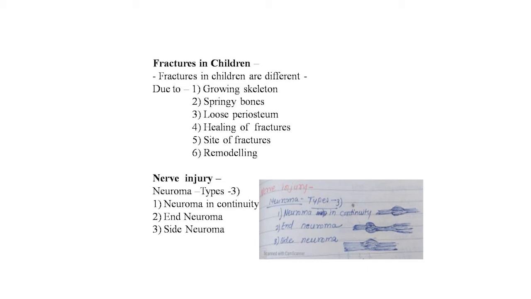Now nerve injury due to fracture. There are three types of neuroma: neuroma in continuity, end neuroma and side neuroma. Here is the image clearly showing first the neuroma in continuity and end neuroma, and third is the side neuroma. Neuroma in continuity means the nerve is continuous but a neuroma develops. End neuroma means the nerve is cut and at the end of the nerve a neuroma develops. Side neuroma means the nerve is partially connected but there is a development of a side neuroma. This nerve injury may happen in fractures in children.